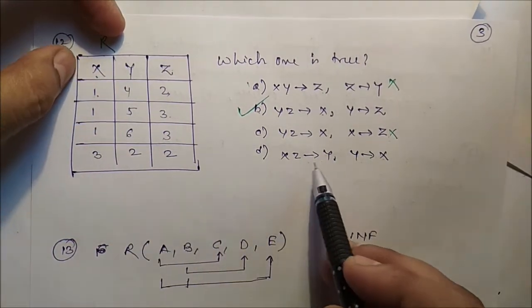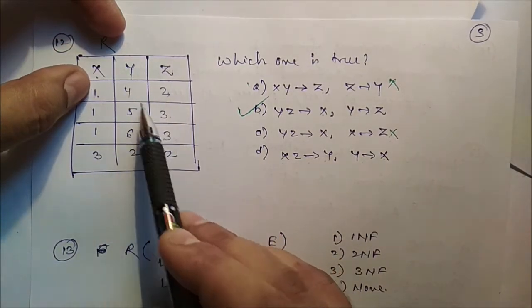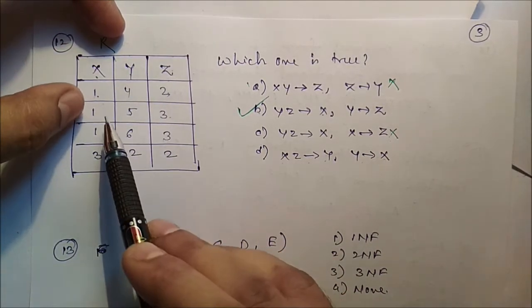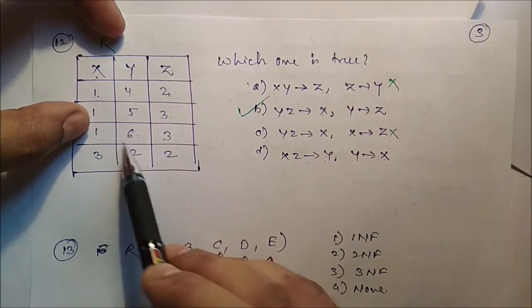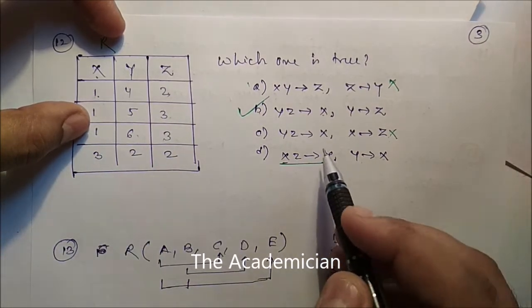But XZ to Y: 1, 2 to 4; 1, 3 to 5; 1, 3 to 6. So sometimes 1, 3 goes to 5 and sometimes to 6. So it is not true. So here it is the problem. So this is the correct answer.